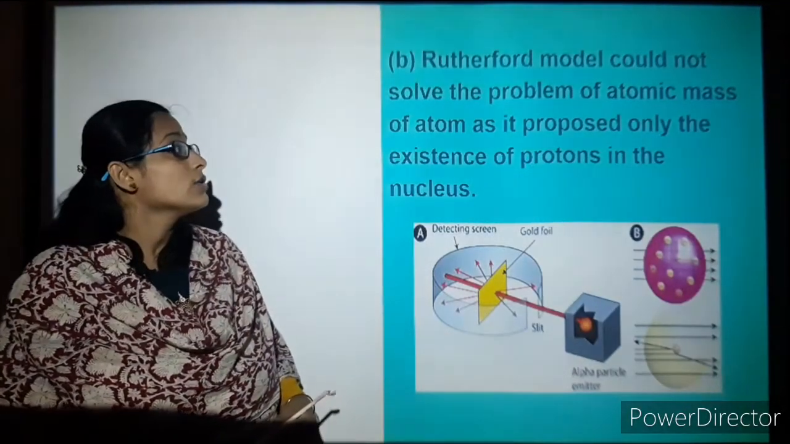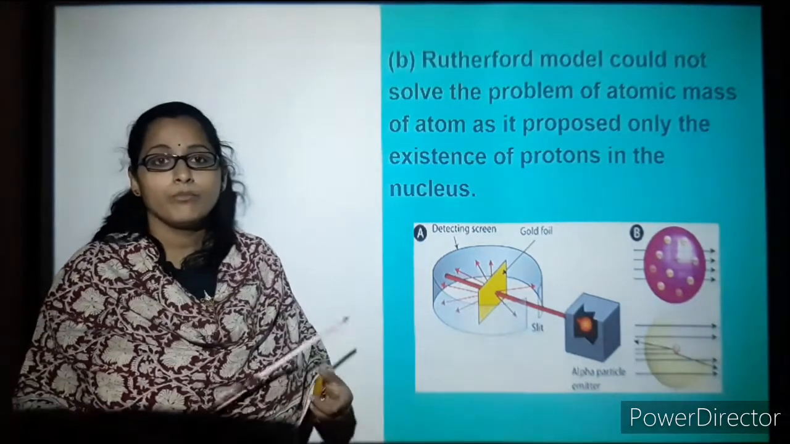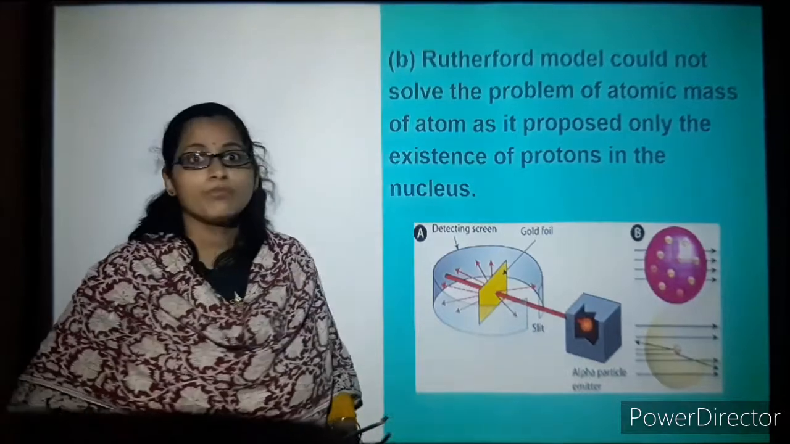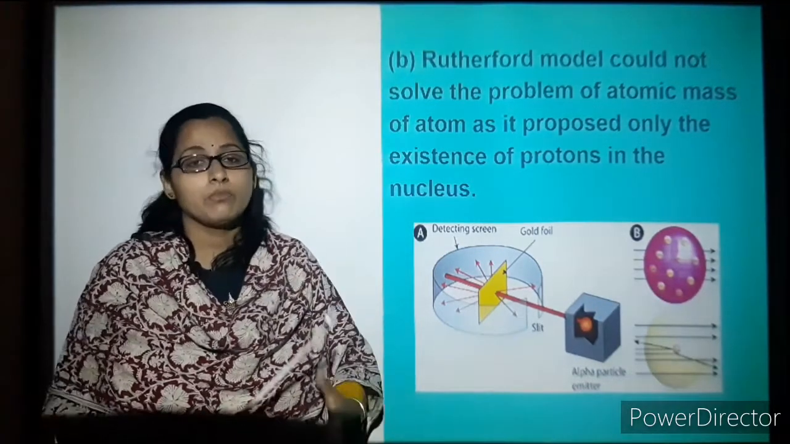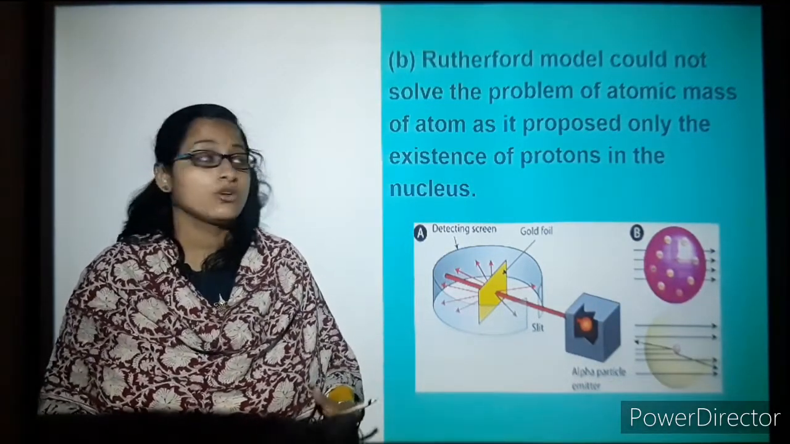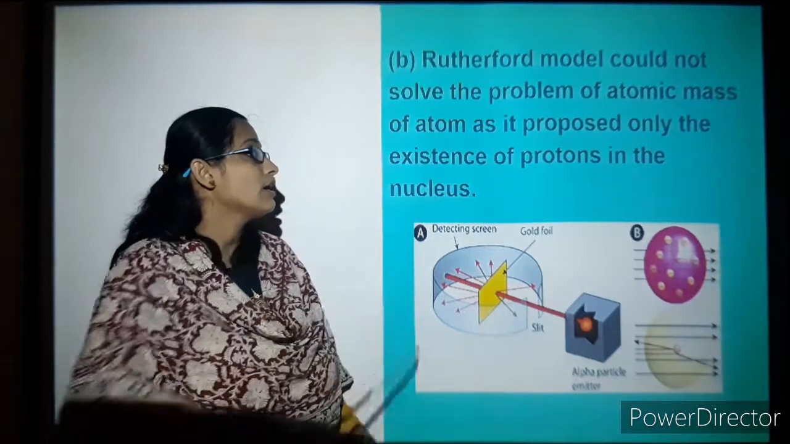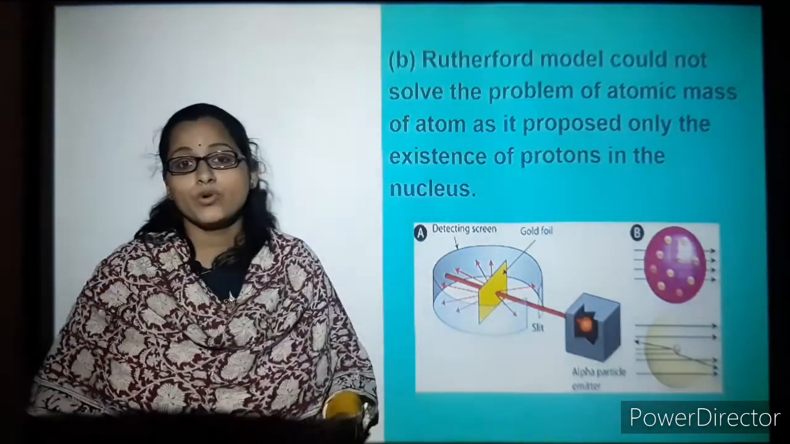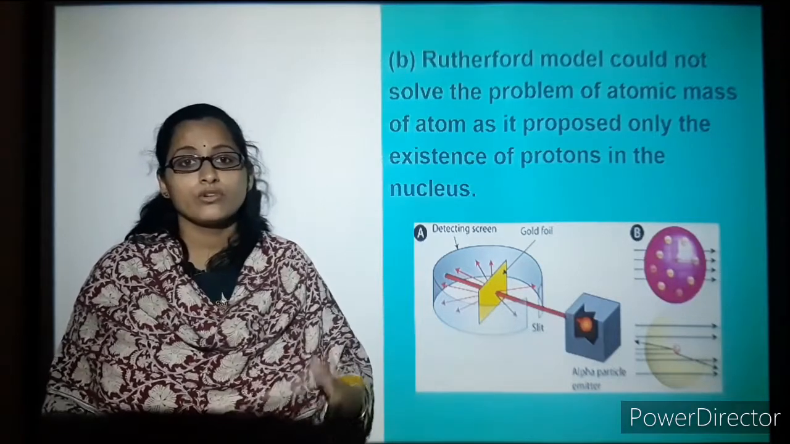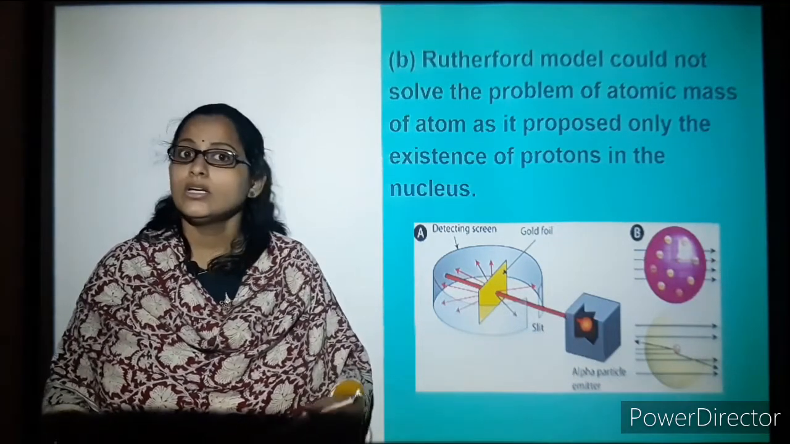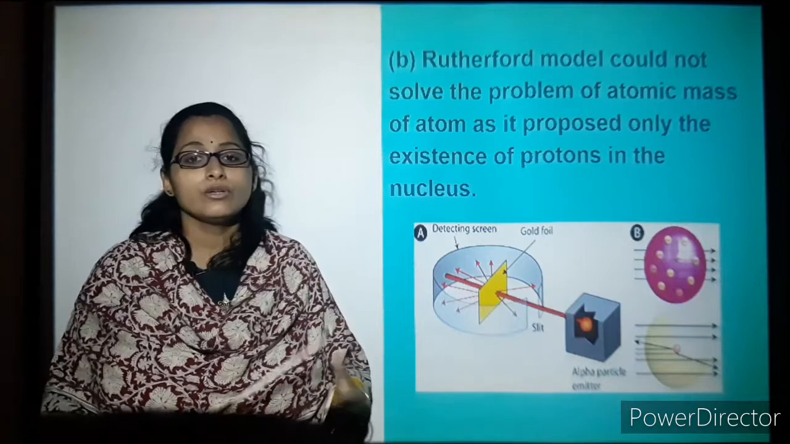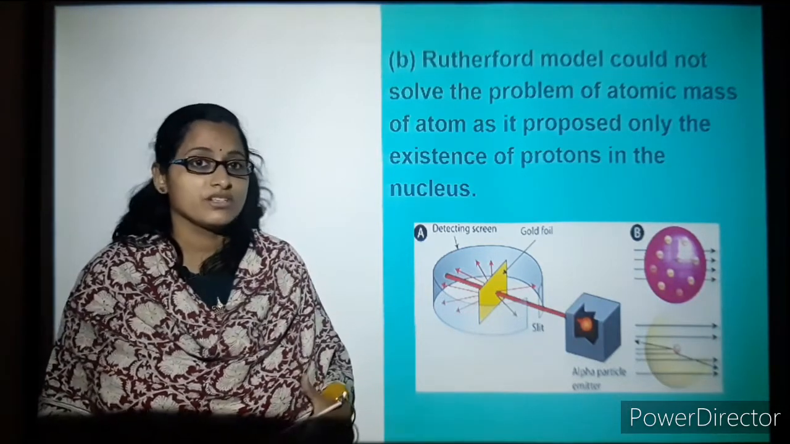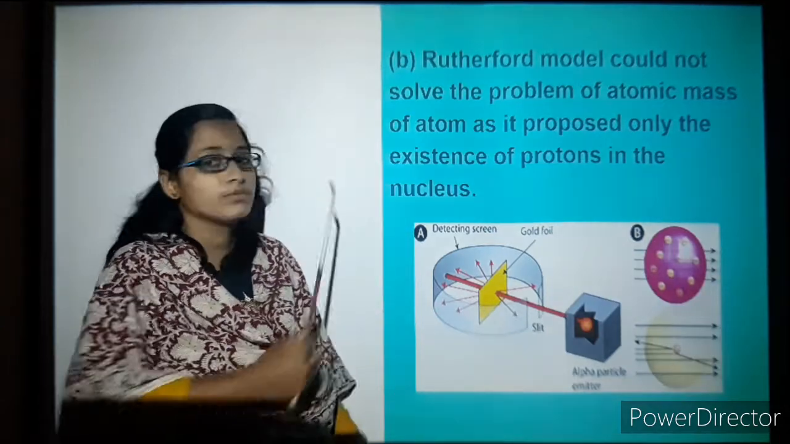So let's understand more drawbacks. This model could not solve the problem with respect to atomic mass, which we have discussed in the previous topic on the atom. It also proposed only the existence of protons in the nucleus. He never mentioned neutrons, the neutral or uncharged particles, in his experiment.